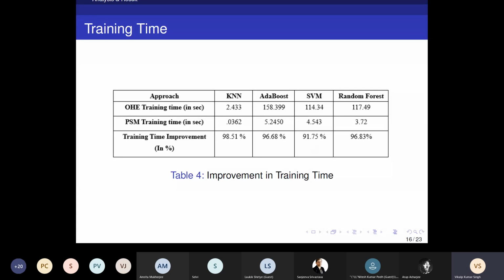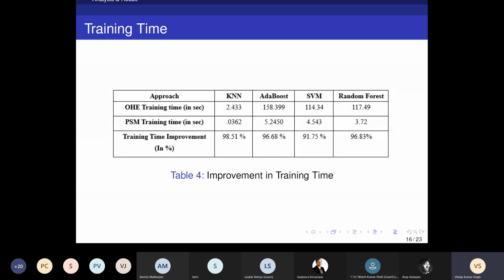But when we check the PSM training data set, there is a large difference. KNN takes only 0.0362 seconds in training time. AdaBoost takes only 5.2450 seconds. SVM takes 4.543 seconds. Random Forest takes only 3.72 seconds. So the overall improvement in training time is approximately 91 to 98% improvement in computational cost.